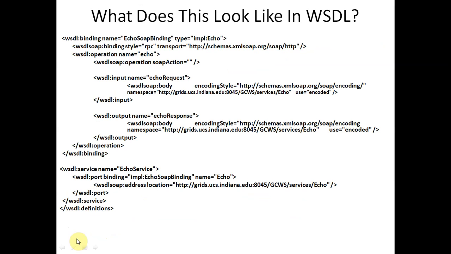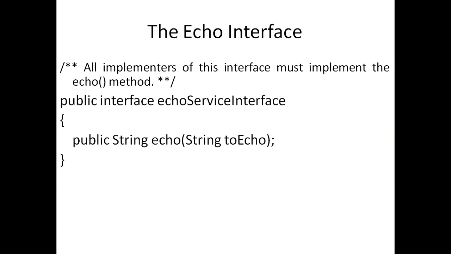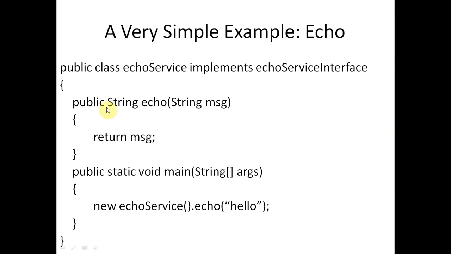Then we will have the binding. This is the binding, and finally we will have the WSDL service name, echo service. You can see the binding means we have given echo service here. We are binding with this function, with this class, the echo service class.